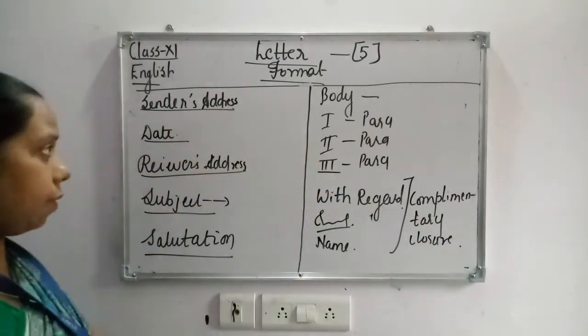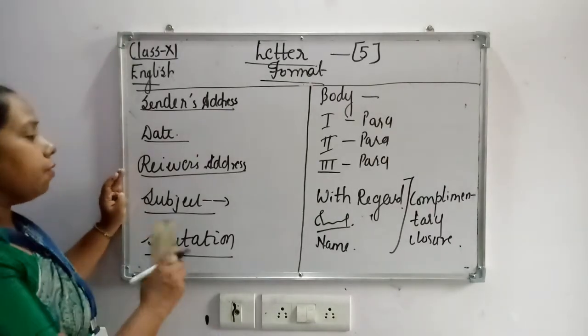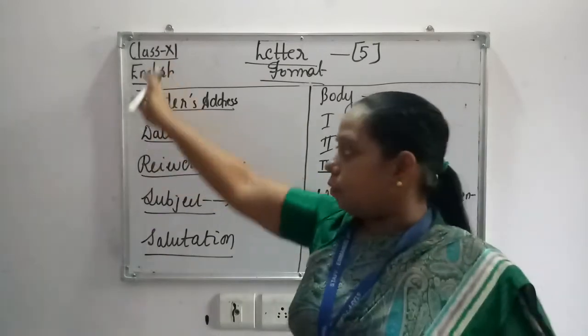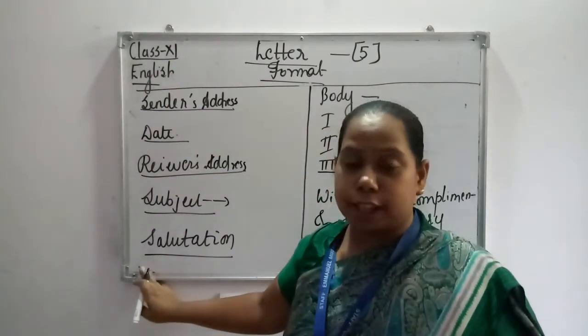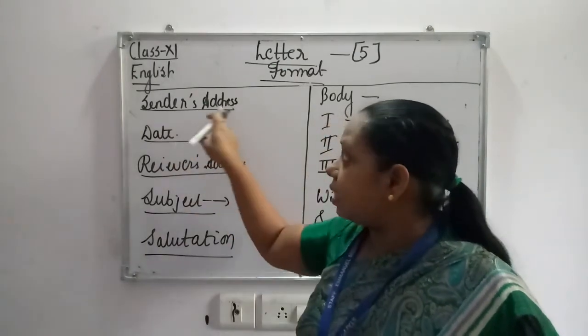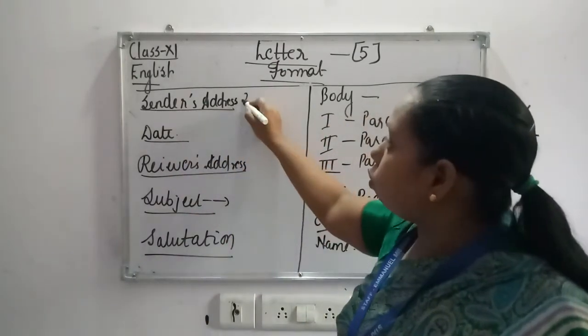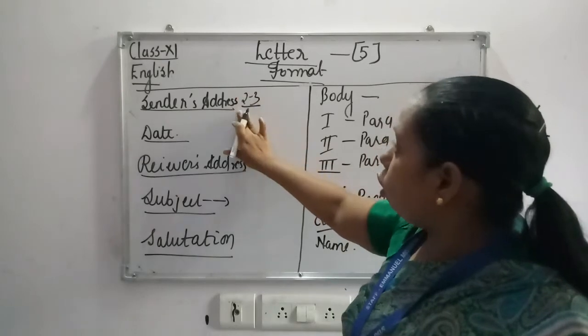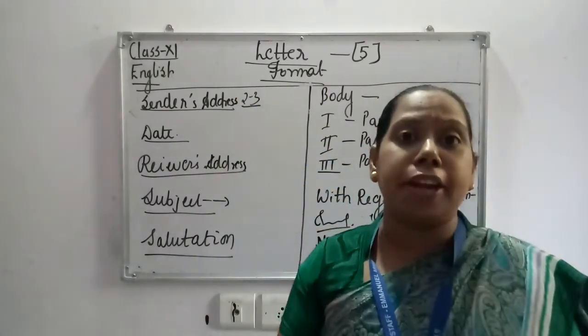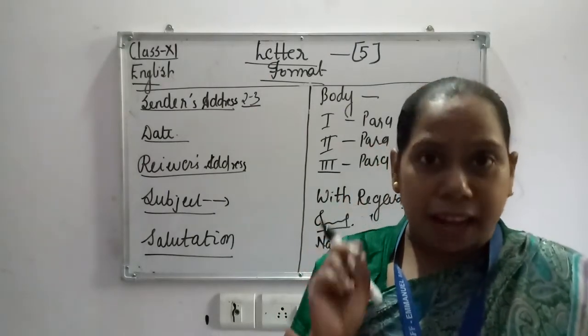So I will just explain you once again. First one is sender's address. It should always be on the left, you should follow the left margin strictly. Then sender's address should be written in 2 to 3 lines. Do not extend the address to the entire page, and no need of writing the name.